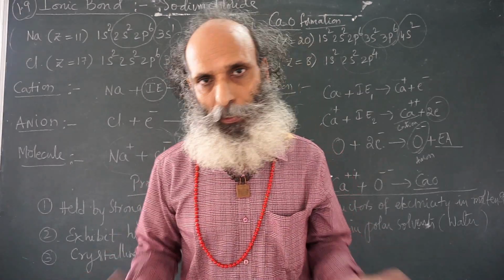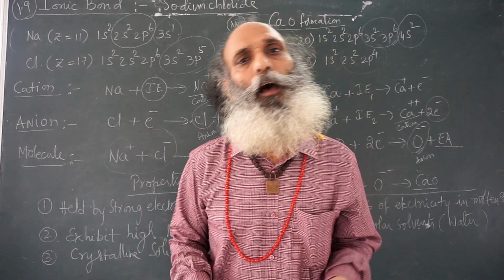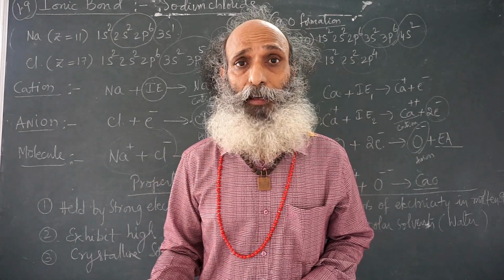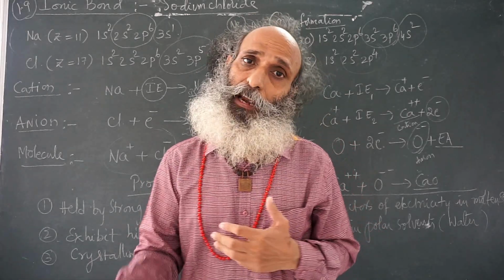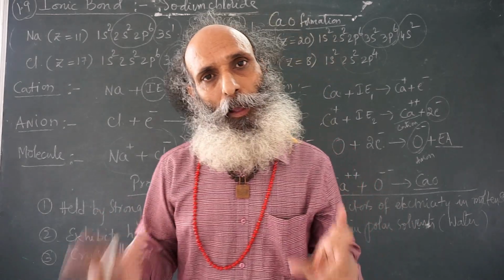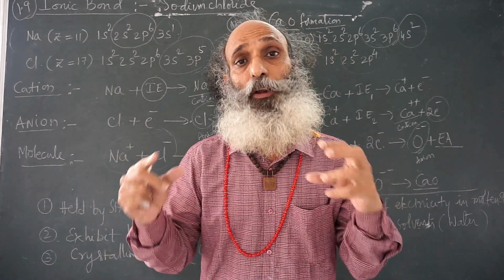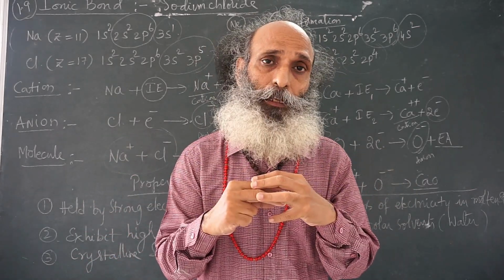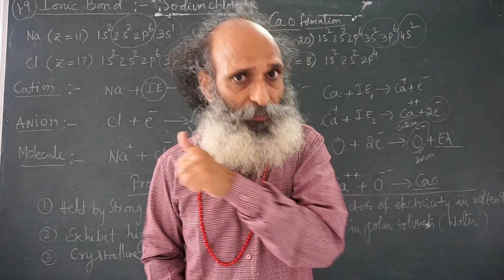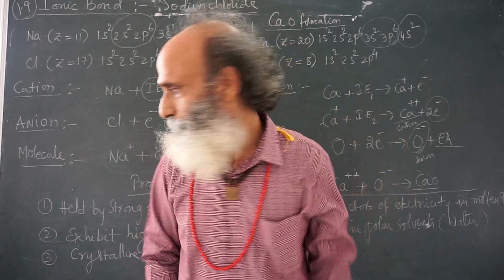So, ionic bond formation is a bond between 2 ions. Ions are charged particles. Ions can be formed by losing an electron or gaining an electron. If an electron is lost, a cation is formed. If an electron is gained, an anion is formed. Now, anion and cation, because they are oppositely charged, there will be a strong electrostatic force of attraction, because of which they will be held together and a bond is formed. This is what I have explained, ionic bond formation.